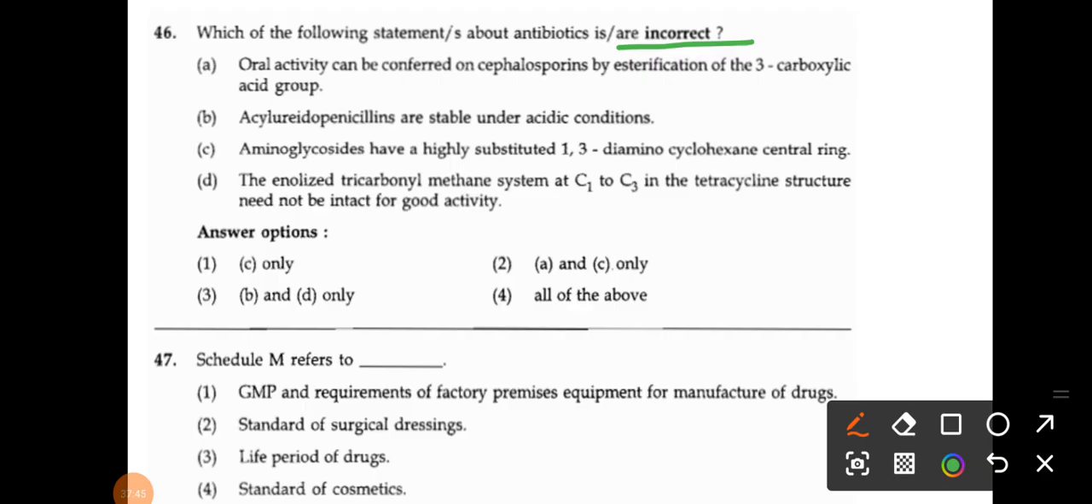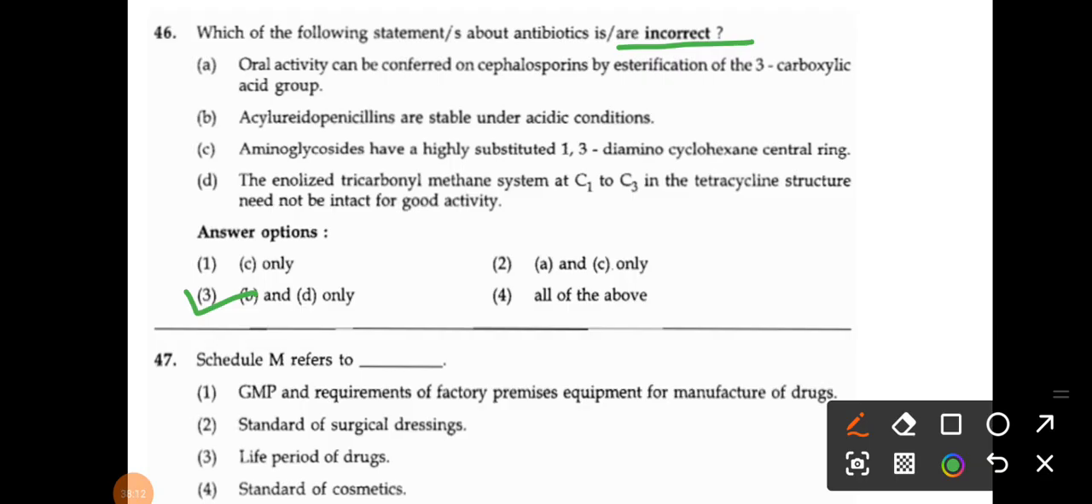Definitely we are not expecting these kinds of questions in the exam, but please at least go once through your medicinal chemistry or the simple points of your SAR, right? So for question number 46, the correct answer is option number 3, that is B and D only. B and D are the incorrect ones, and A and C are the correct ones regarding the antibiotics.